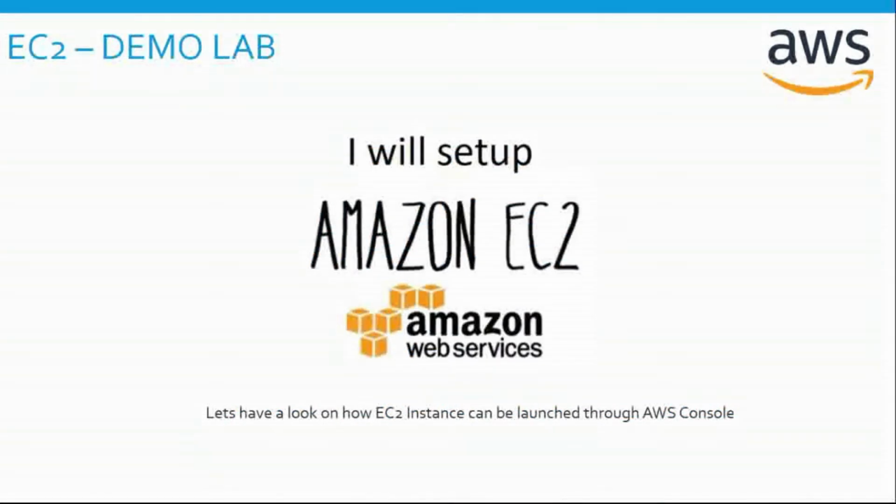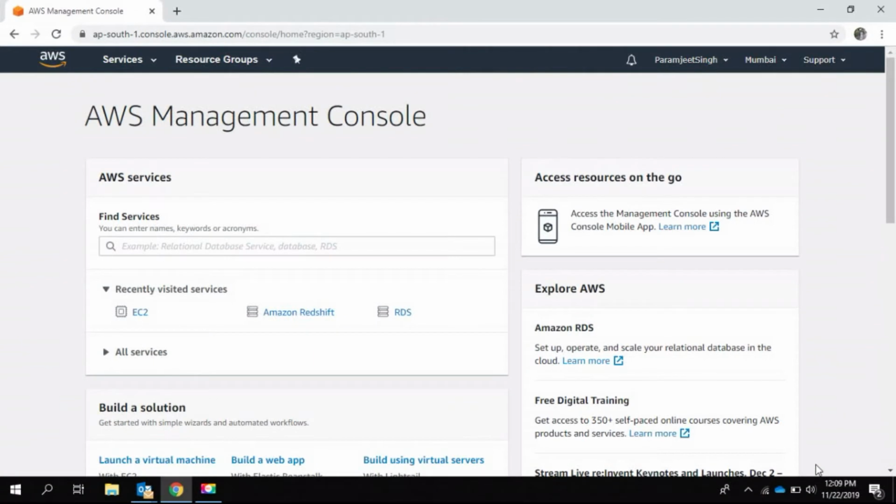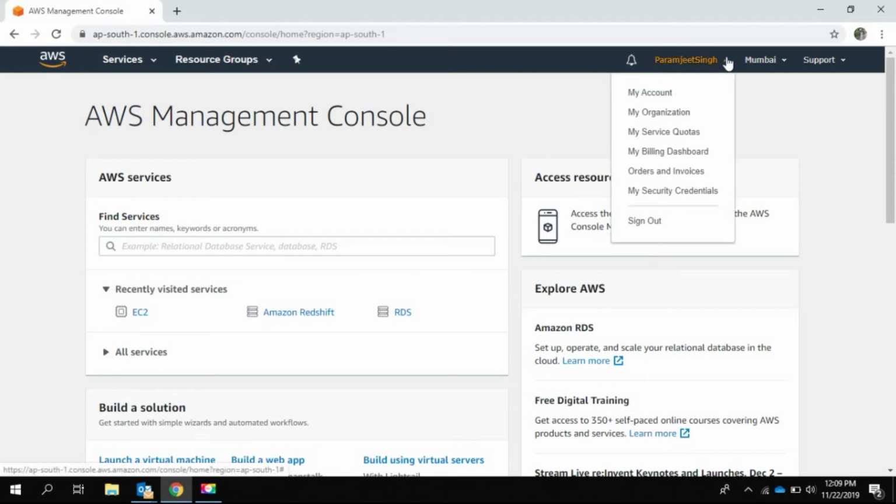Now, you are all pretty much aware of what an EC2 instance is and its associated common terms. So now we are ready to explore how we can launch an EC2 instance using the AWS console. So let's move to the AWS Management Console. This is how the AWS Management Console looks. I am logged in with my root credentials.